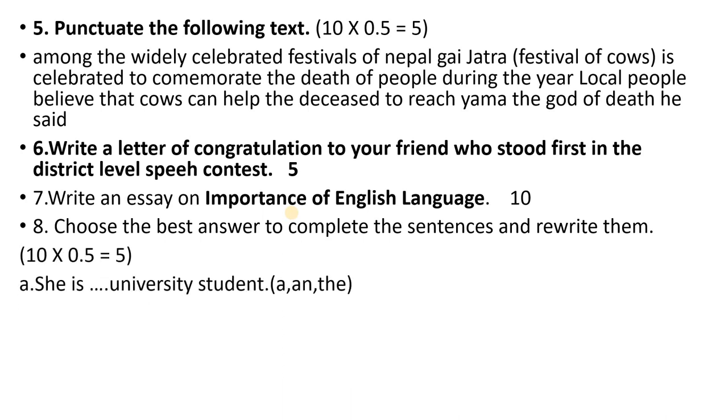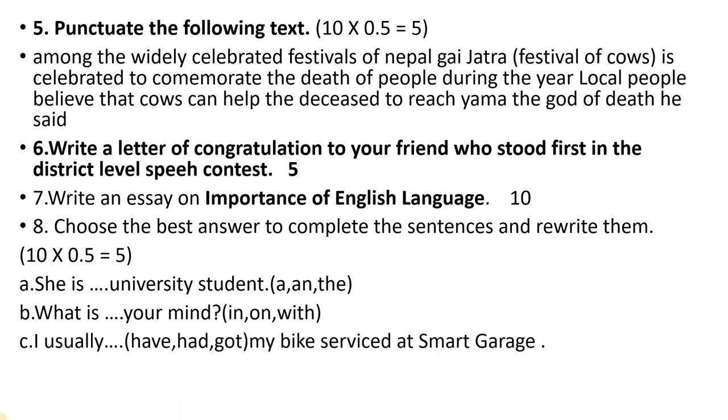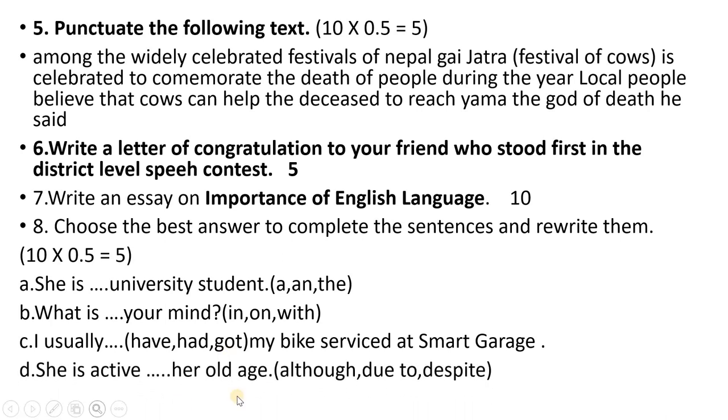So now you can see, if you answer correctly one item, you will get 0.5 mark. And if you answer all these grammatical questions, you will get 5 marks in total. This is about preposition. This is about tense. This is connectives. This is active or passive. You can choose the correct answer.